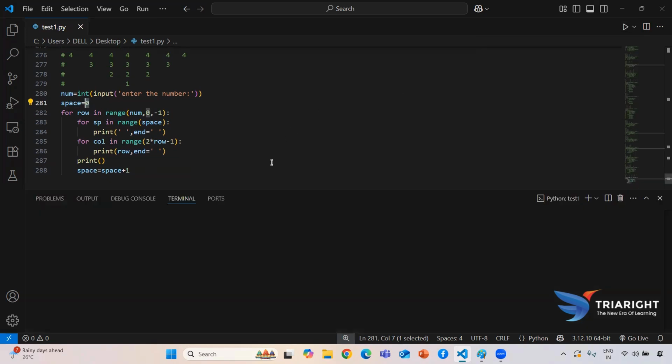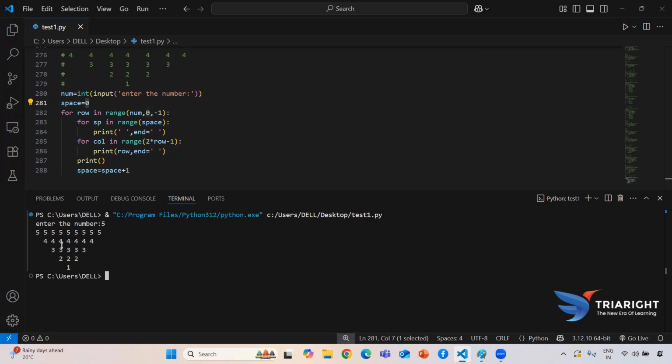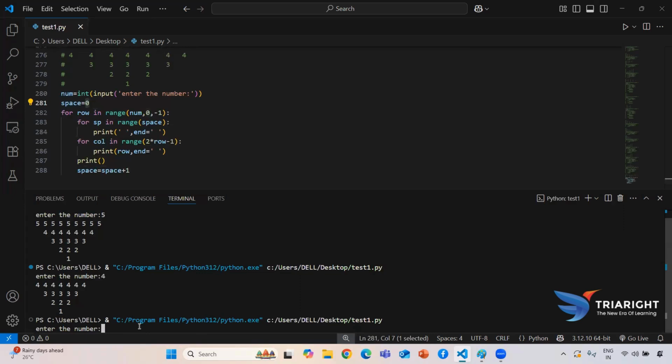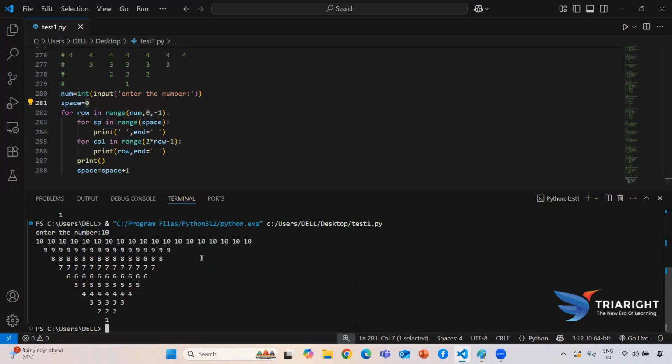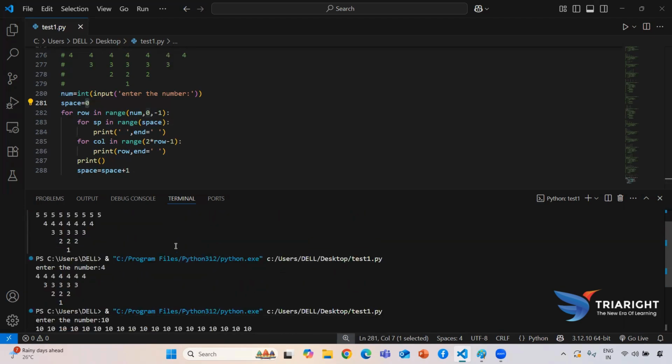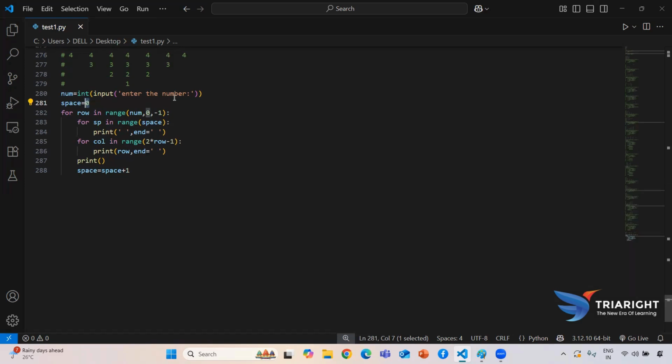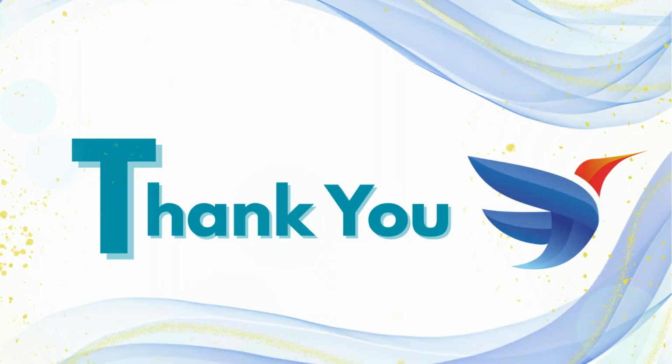Now if I run this one, I'm also giving some different user input, and it will give me the correct output. Guys, just see, if I'm giving 5, it will start implementing. If I'm giving 4, it will give me the same output. If I'm giving a different input like 10, it will give me the same output. So this is all about my pattern program and this number program. Okay, that's all for this session. Thanks for watching. Try it.